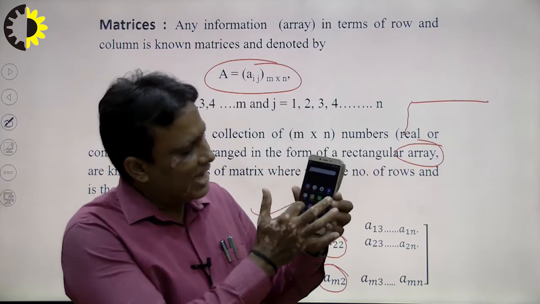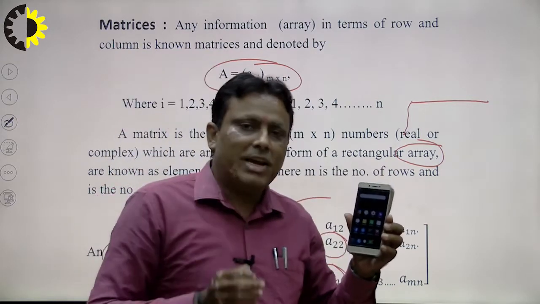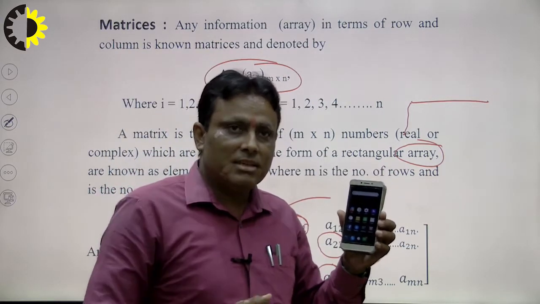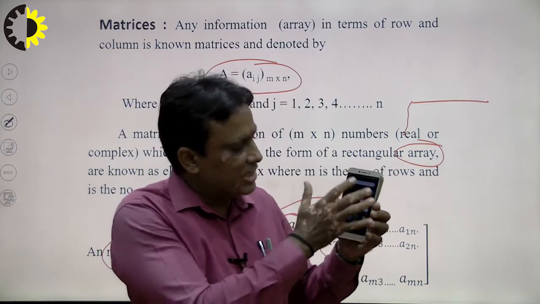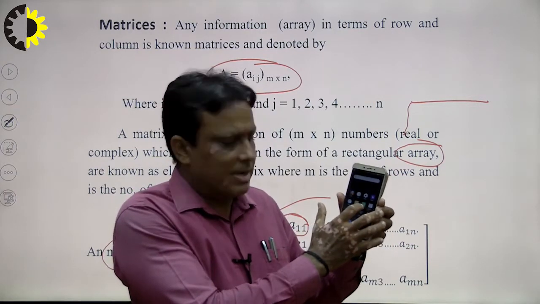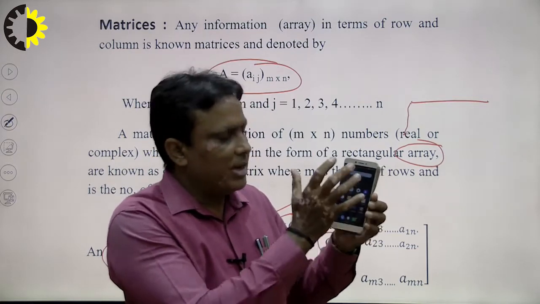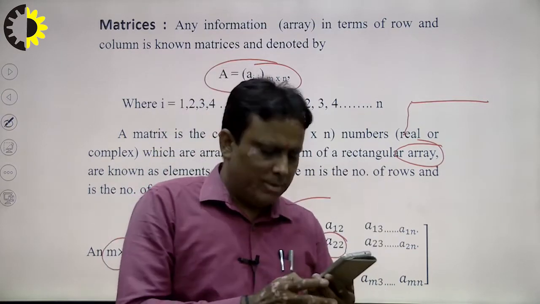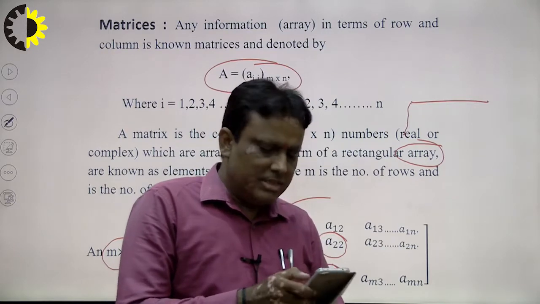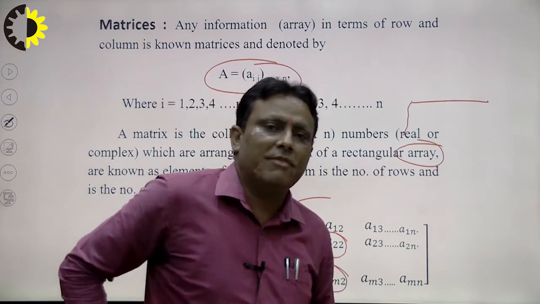That means a matrix arises, and each file contains inbuilt data information. Suppose this is my WhatsApp; what is its order? Second row and third column. If I touch it, all the information inbuilt in WhatsApp opens. That is an example of matrices in daily life.